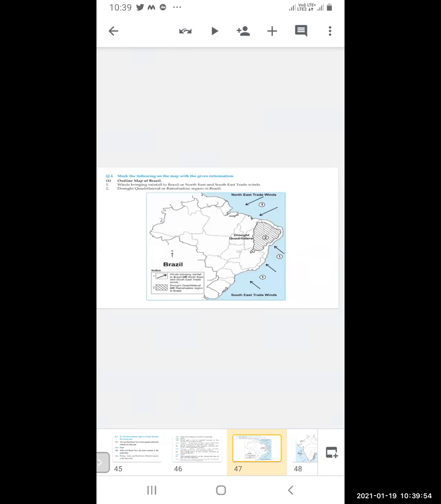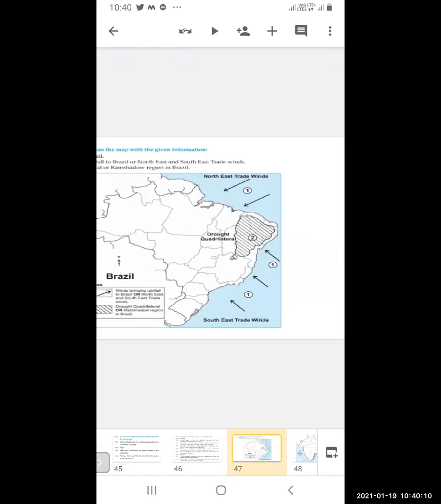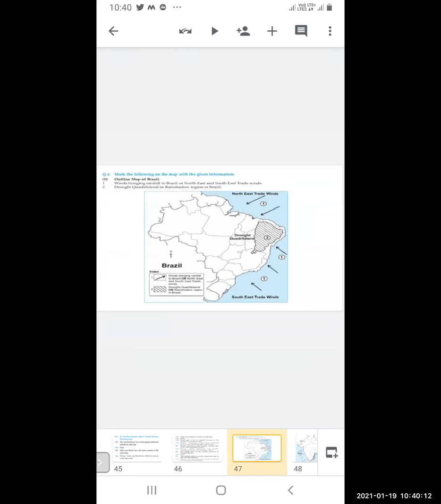Now draw a quadrilateral for the rain shadow in Brazil. We have seen that region. You can remember it is towards the east. See here, the quadrilateral is drawn, number 2 is written there, and it is shaded. That is the rain shadow region in Brazil. It is very easy to remember. If these questions are asked, you can attempt them.